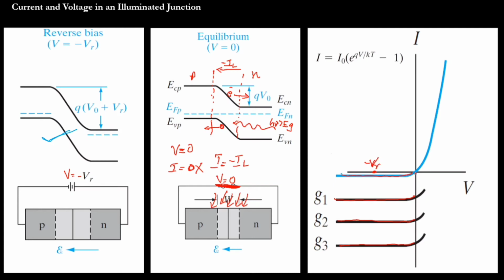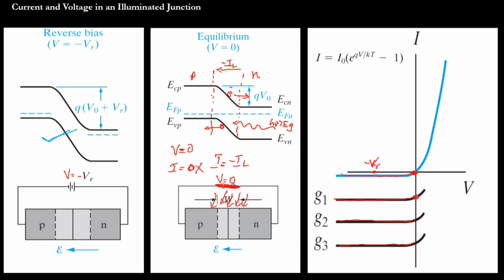Now the voltage is equal to 0. In a normal diode, if the voltage is equal to 0, the current is also 0. But in a photodiode, since a photon is falling on the junction, falling on the semiconductor, there will be a current because of the electron-hole pair created by the photon. There will be a minus current. So that will be the point.